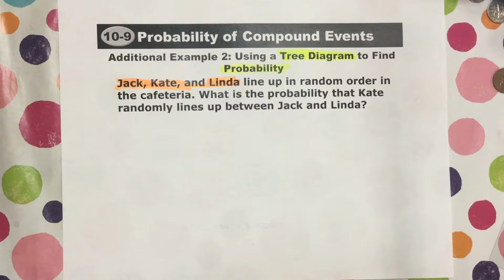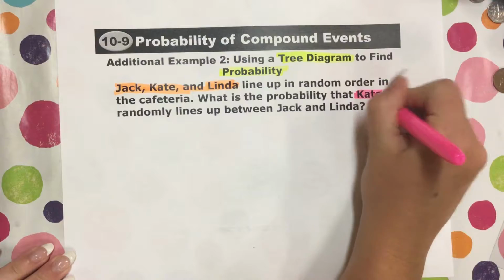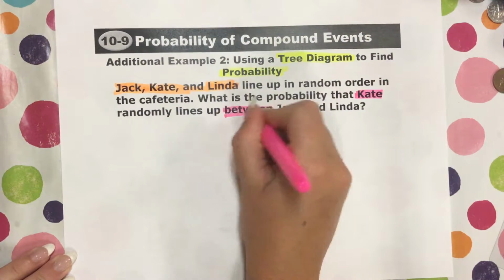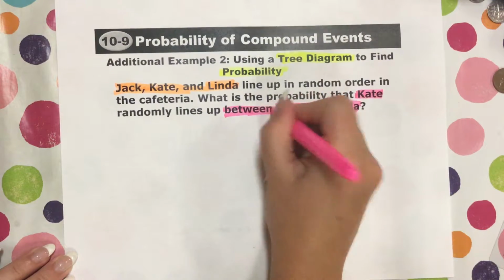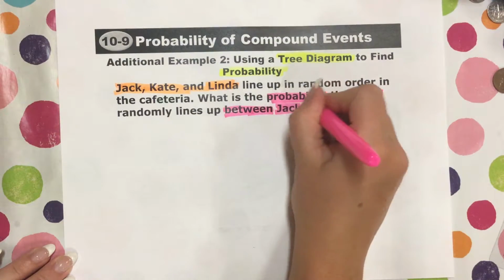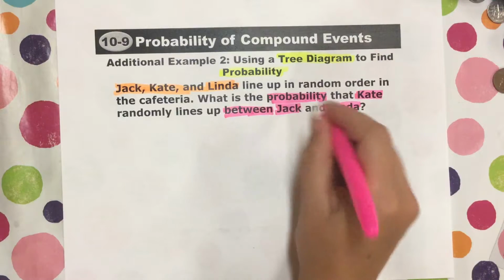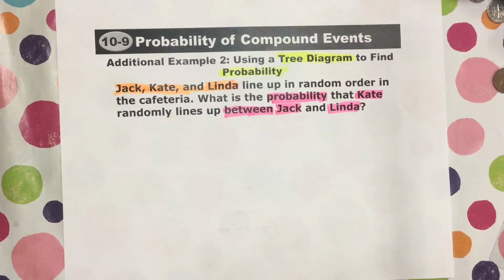So what we need is for Kate to be between Jack and Linda. We need to find the probability of that. So to find the probability, we need to know the favorable and we need to know the total number of outcomes. So what we're going to do is use the tree diagram right now to find the total number of outcomes.